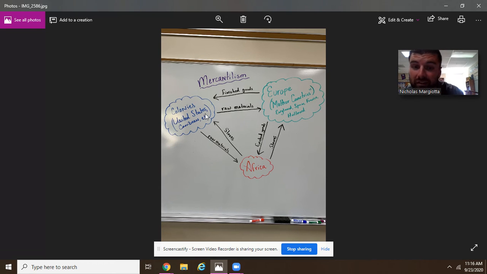So here's what the trade looks like, guys. The United States, for example, has a ton of raw material that you find in everyday objects that you use. We'll use guns as an example. The United States trades raw materials over here to Europe, and they also trade materials to African countries that are owned by England. They give them raw materials to Europe. Europe puts them through their factories. They create all of those finished goods like weapons and stuff. And what does Europe do? They trade those finished goods back to the US. They trade those goods back to those African countries that they owned.